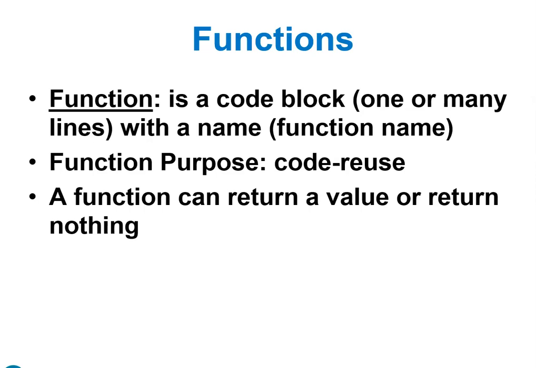All we do is, if I think that we want to repeat the same code later, I'm going to give a name to this code block. So if I want to use the code block later on, I just call the function name. When I call the function, the function name will be replaced by the code block. That way we don't need to rewrite the same code. We just call the function name. The function name will be replaced by the code block. That's why we use functions. So the purpose of a function is to reuse the code.